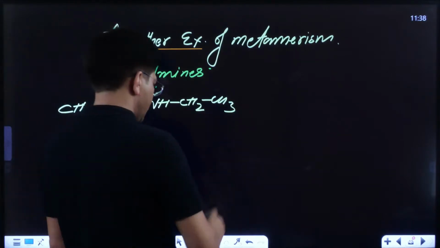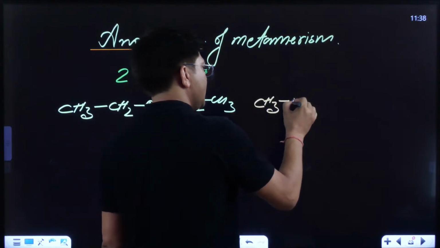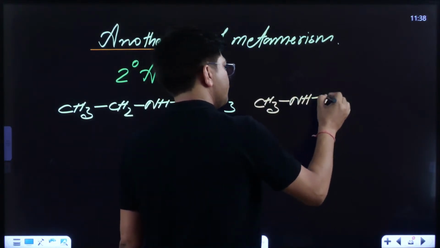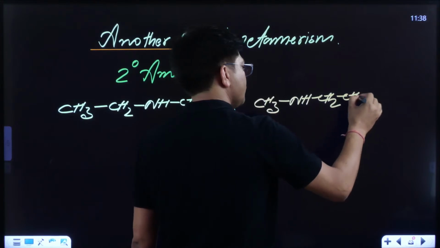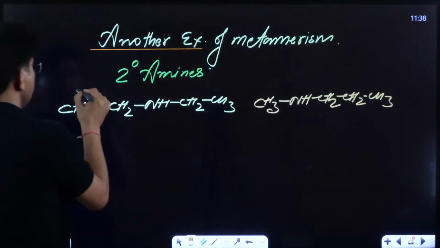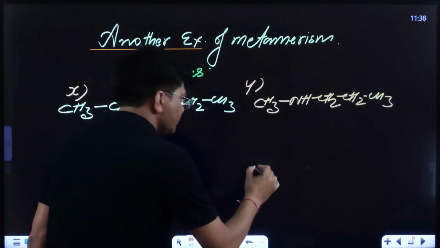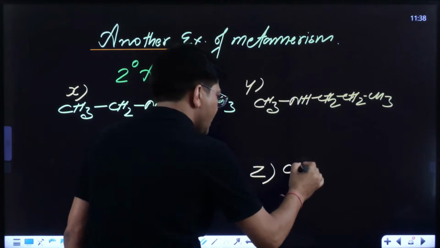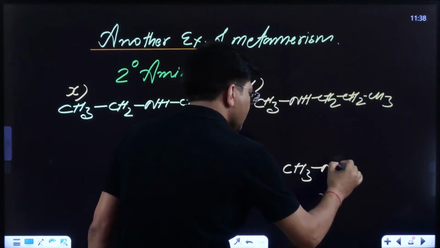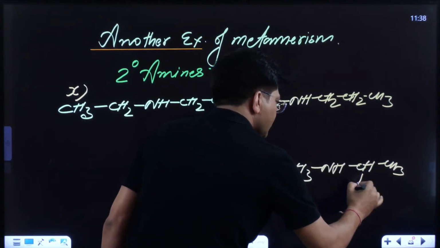The second one I am going to write down like this: CH3, NH, CH2, CH2, CH3. And the third one, let me write down the name of this: X, this is your Y, and this is your Z. CH3, NH, CH, CH3, CH3.